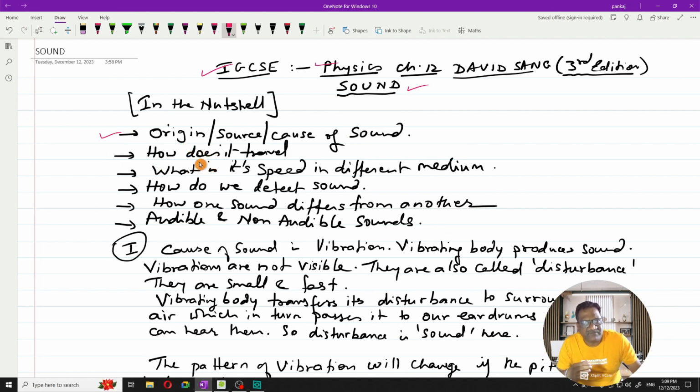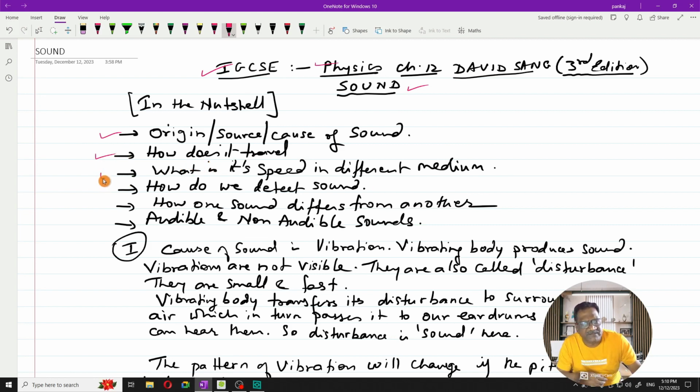Second, we are going to come to how sound travels. Sound being an energy is traveling from one place to another place. How is it going to travel? What will be its speed? Whether it requires a medium or it doesn't require any medium. All that we are going to study in this subtopic, that is, how does it travel?